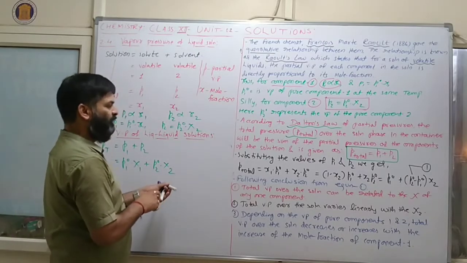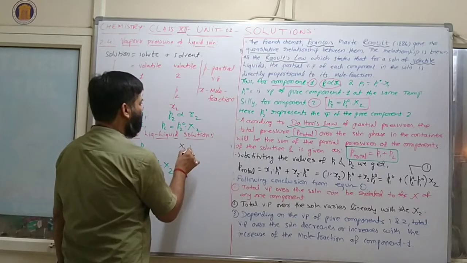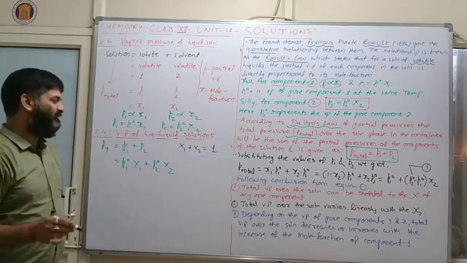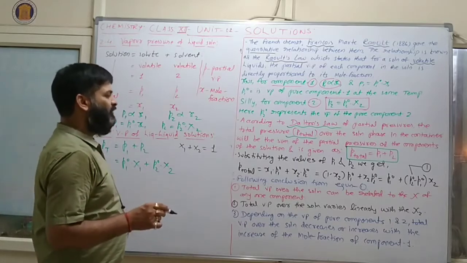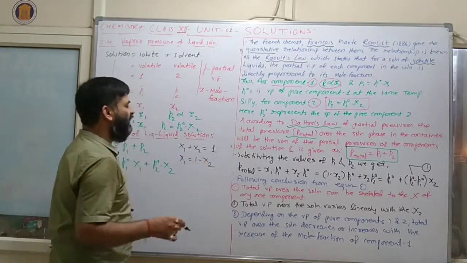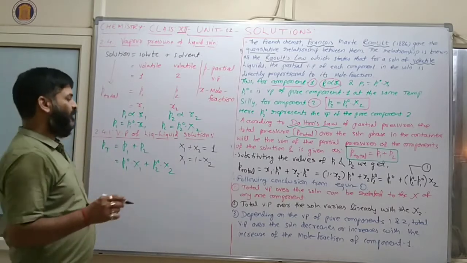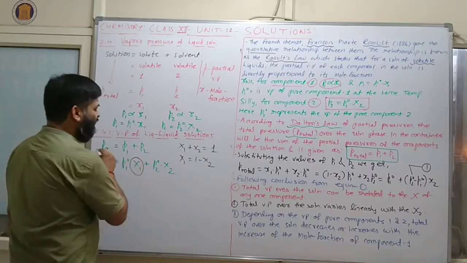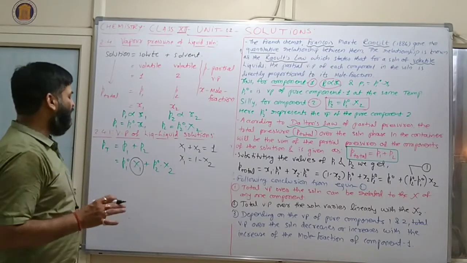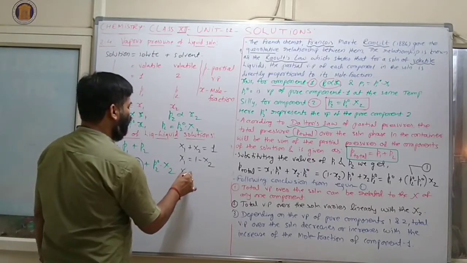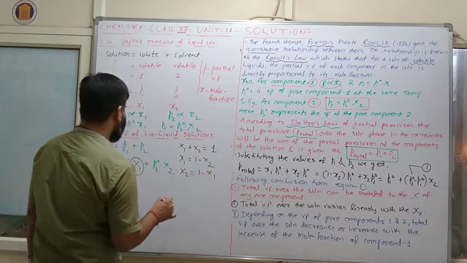Clear? Now you know, according to mole fraction, psi 1 plus psi 2 is equal to 1. The maximum value of mole fraction is 1. So therefore psi 1 is equal to 1 minus psi 2. So now we can write this formula in terms of either psi 2 or psi 1.